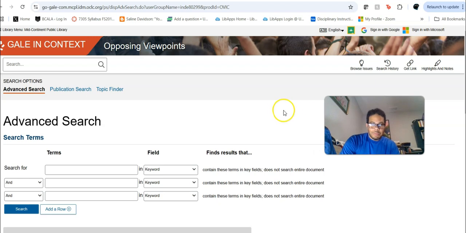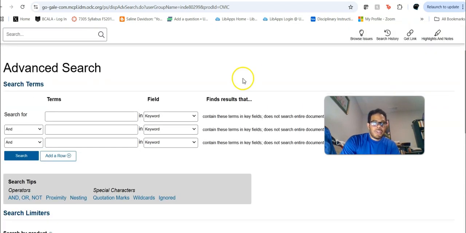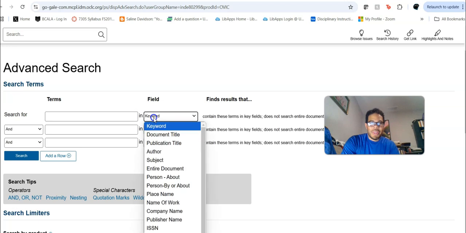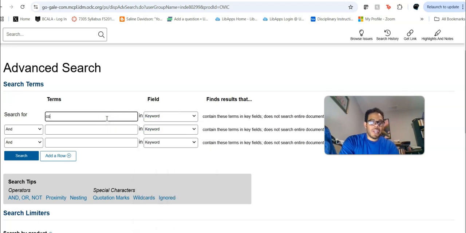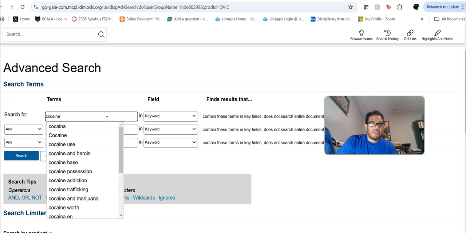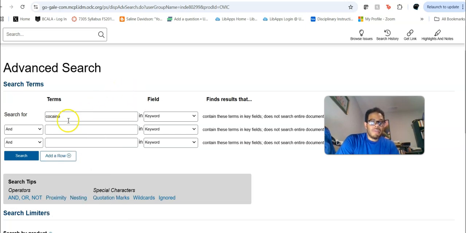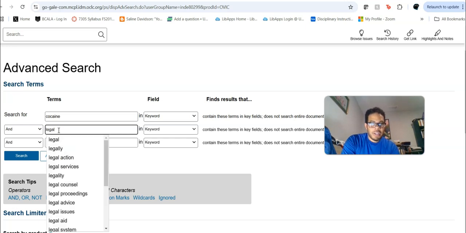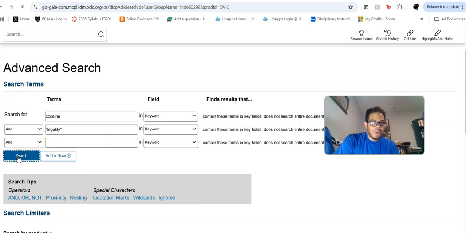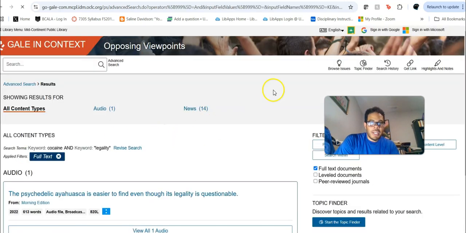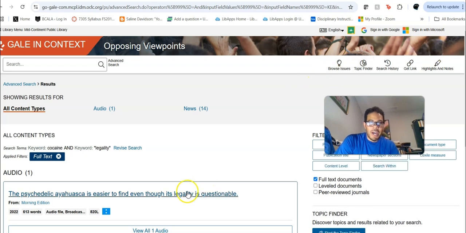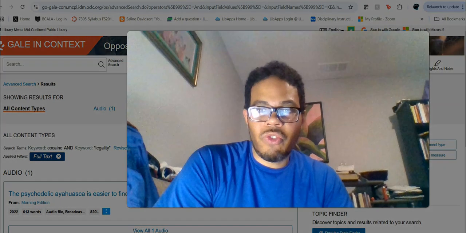So I don't think there is, I know there's a marijuana and I think there's a fentanyl sort of thing, but cocaine I don't think is one. So let's say you wanted to deal specifically with cocaine. I would really just leave it as a keyword and maybe legality. So let's say you wanted to do an essay about legalizing cocaine. You're not going to have too much here, but this is how you use that search feature.